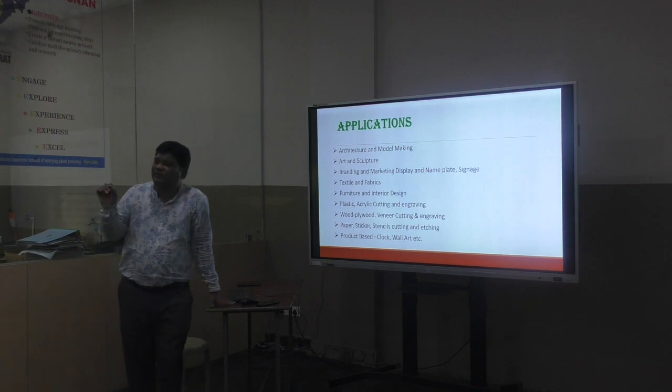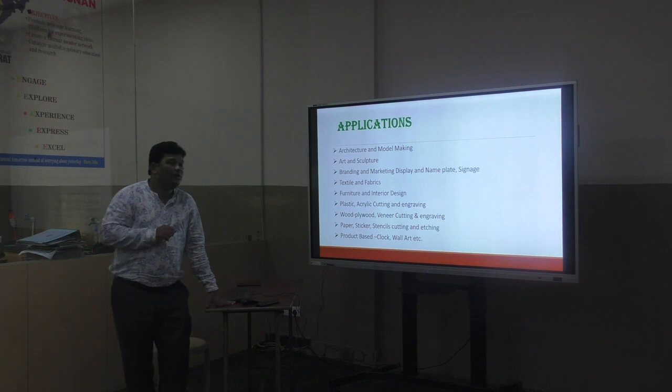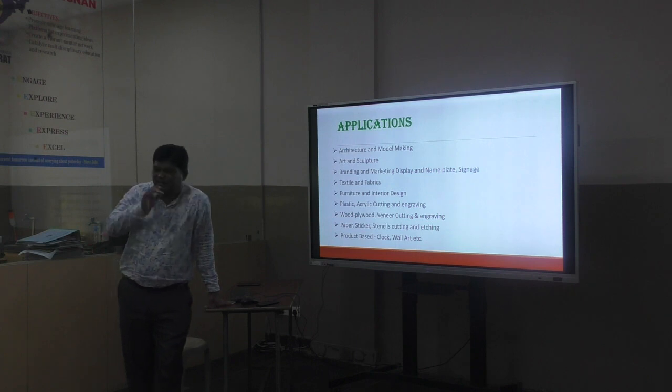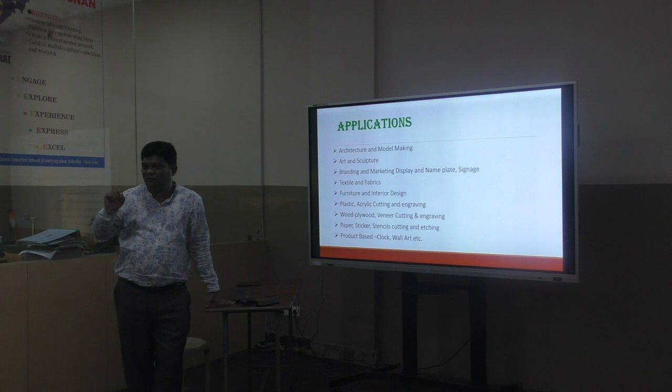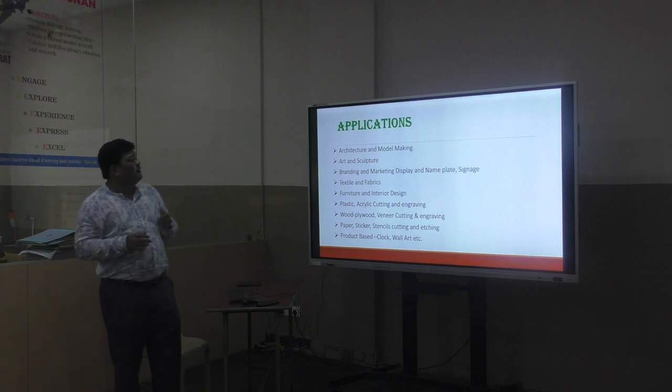Because in a 3D printing machine, you cannot get that much accuracy or smoothness. Here an acrylic sheet is there, so you will get a smooth finish. That is the difference between these two. 3D printing is additive manufacturing. The only drawback of this laser cutting machine is that it is material-cutting. But as the laser is very accurate, we take care of minimum material wastage. Then art and sculptures, branding and marketing, display, nameplates, and signage also.